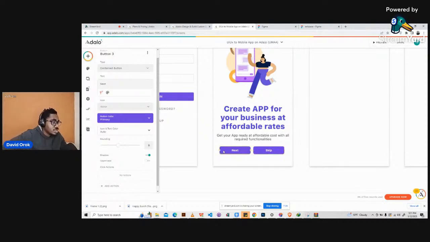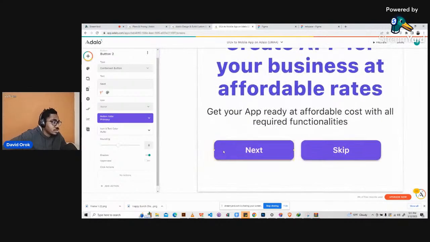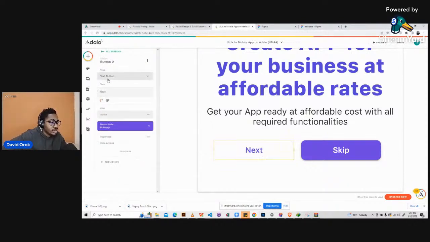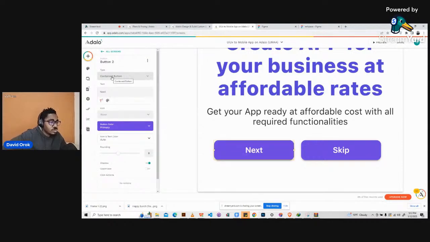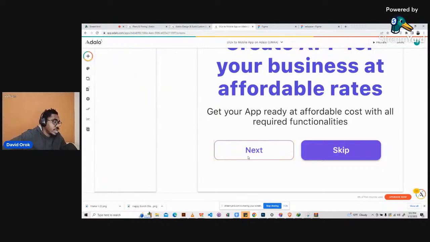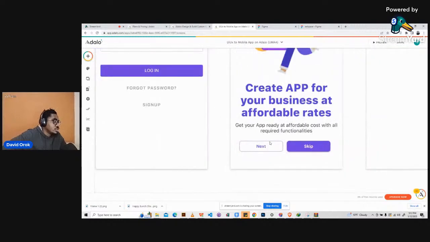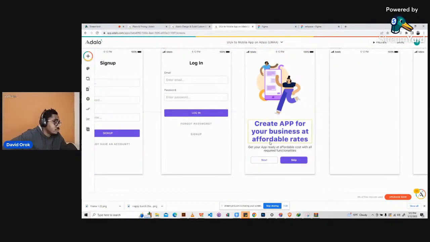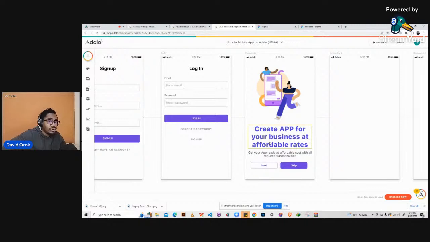So click on this, right? Let me zoom in. All right, so click on this, go to the type here. So we have like three types. There's a text button, there's an outline button. So let's see it. So this is the text button, right? Then there's an outline button, right? Then there is a contained button, right? So it was previously contained, so we'll make it outline. All right, so that's it. It's outline now. So we have next, and then we have skip.